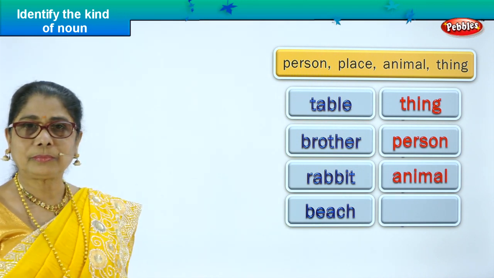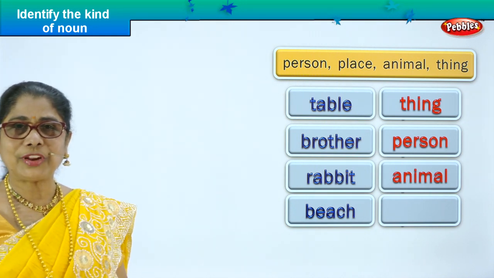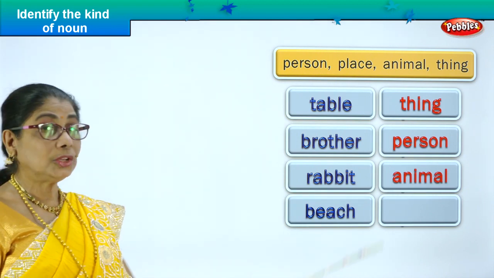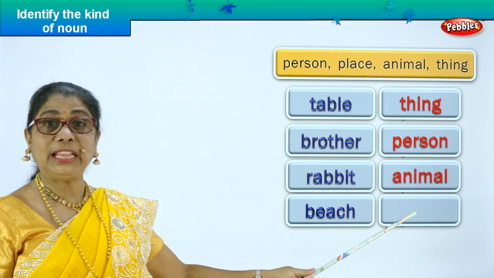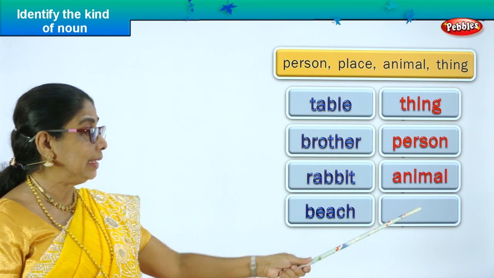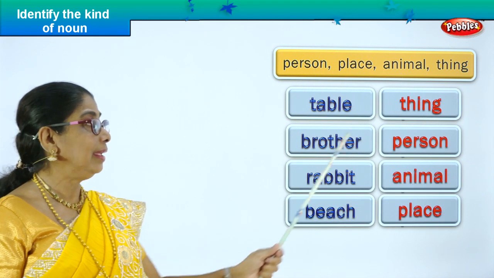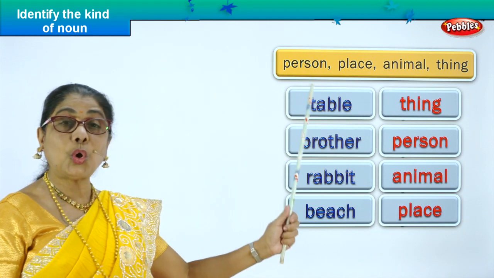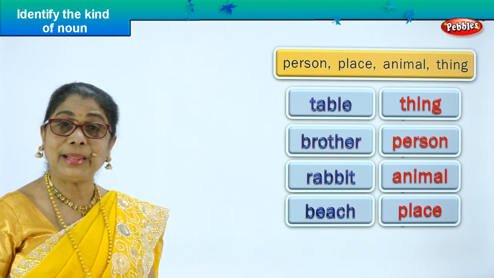Beach. What is a beach? What do you do at the beach? You play, you go for fresh air, you have a picnic there, you take your family and friends. So what is it according to this? It's a place. Beach is a place where you go to enjoy. So we write here, place. Beach, place. Are you happy? Table, thing, brother, person, rabbit, animal, beach, place. So for all four nouns we identified the kind of noun as person, place, animal or thing.